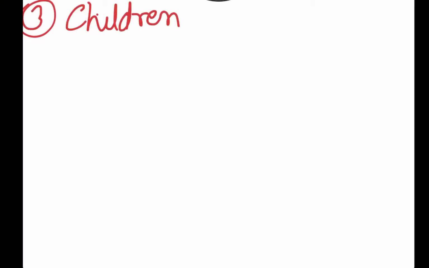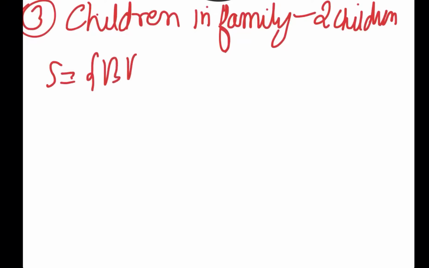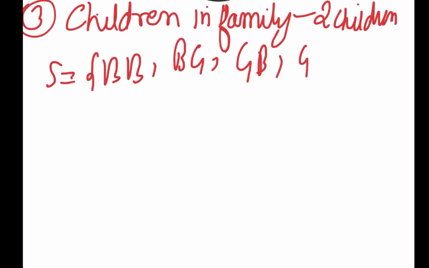Another example I can take is children in a family. These are examples which I had done in the sample space video also. Suppose there are two children in a family. Then the sample space can be: both of them are boys, or the first is a boy and the second is a girl, or the first is a girl and the second is a boy, or both of them are girls. This is the sample space.